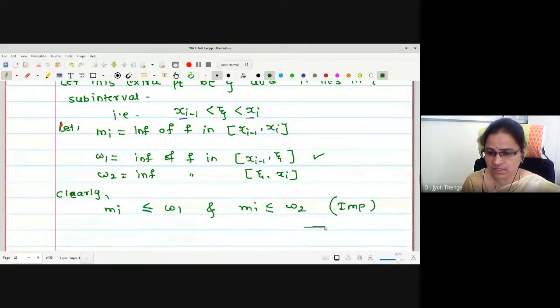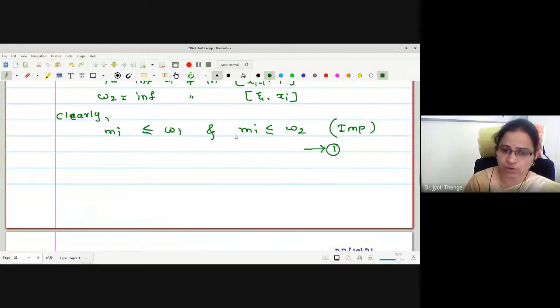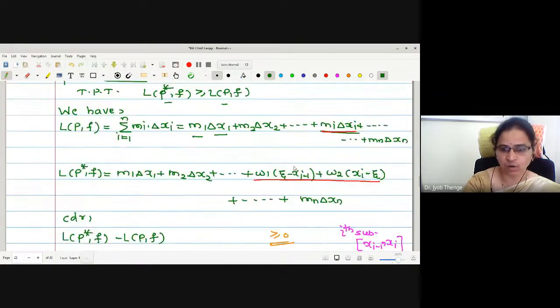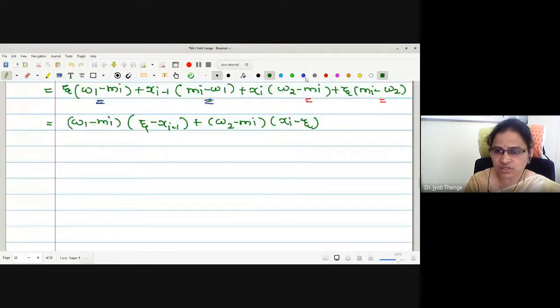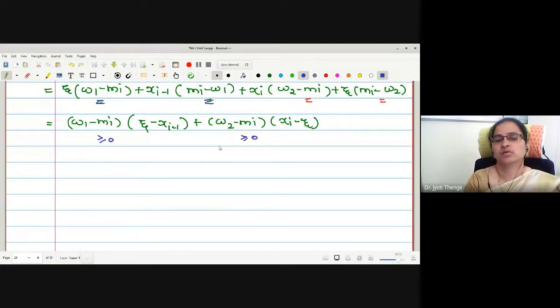Okay. Now let us try to understand the nature of every term involved. Let me call this statement 1. We have written mi less than or equal to w1, mi less than or equal to w2. Can you tell me what is the value of w1 minus mi and w2 minus mi? Shifting this mi to the right, 0 is less than or equal to w1 minus mi, that is, greater than or equal to 0. Therefore, statement number 1 tells us these two terms, w1 minus mi and w2 minus mi, are greater than or equal to 0. Let us try to understand the values of these two terms.